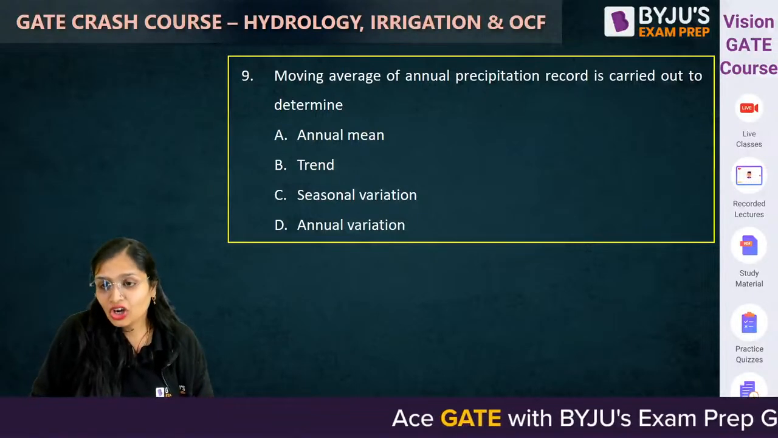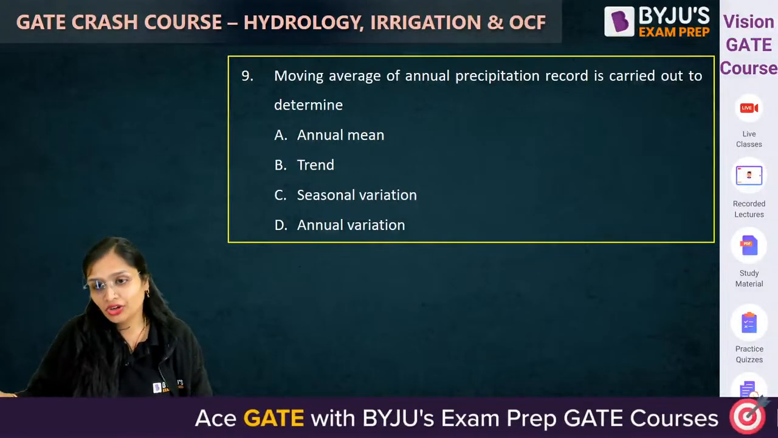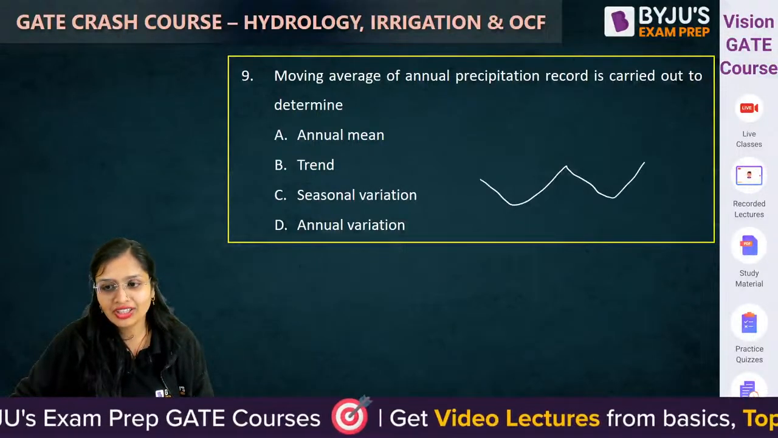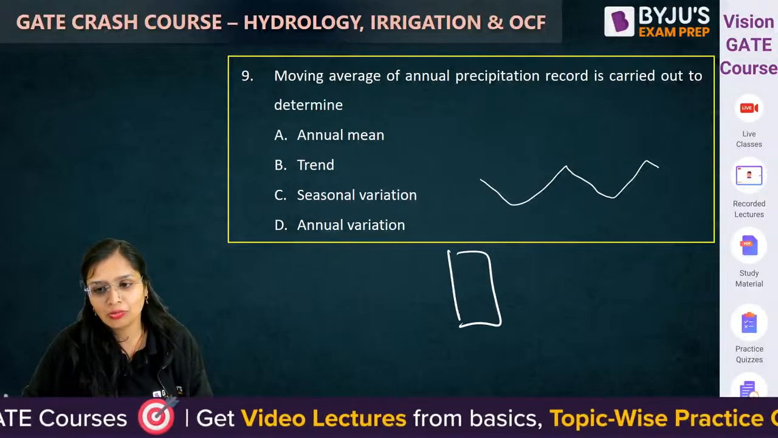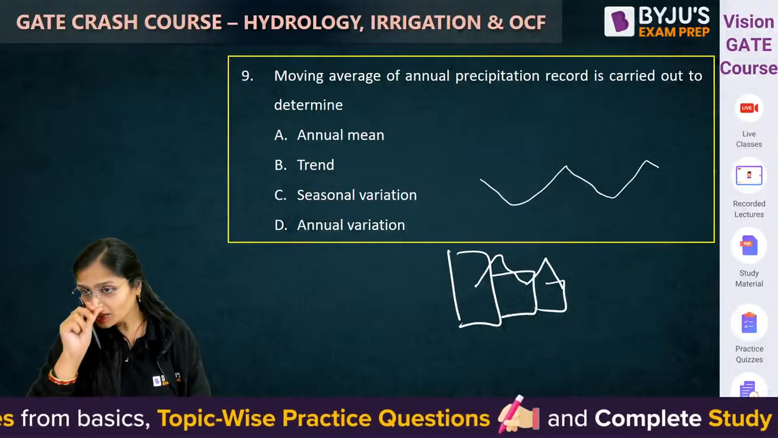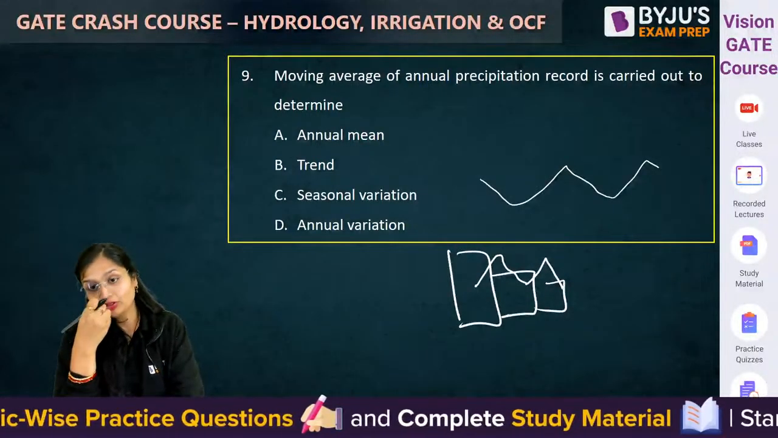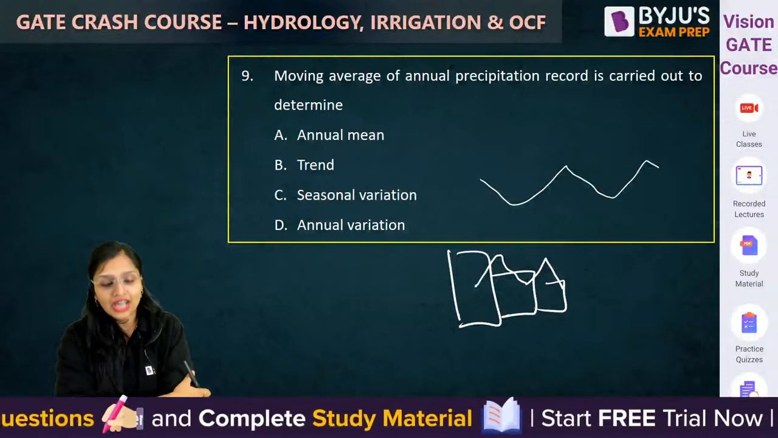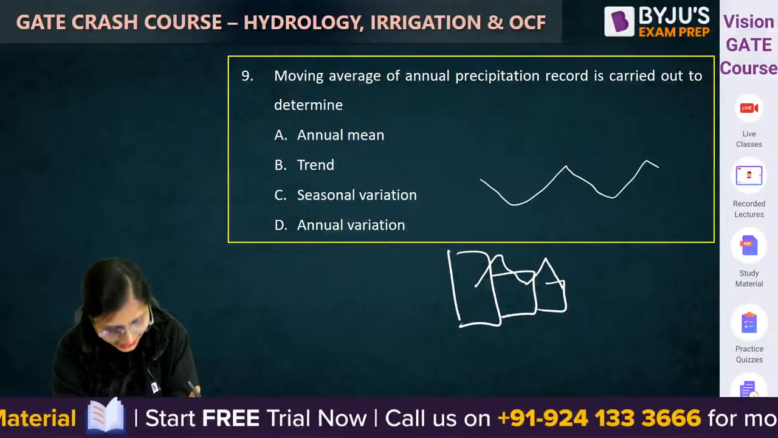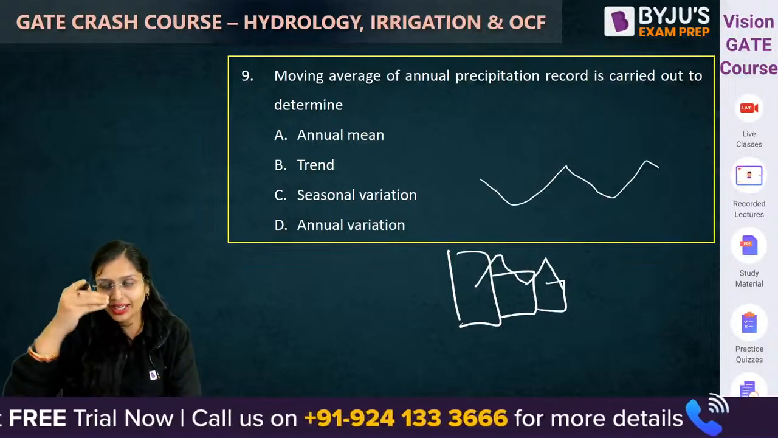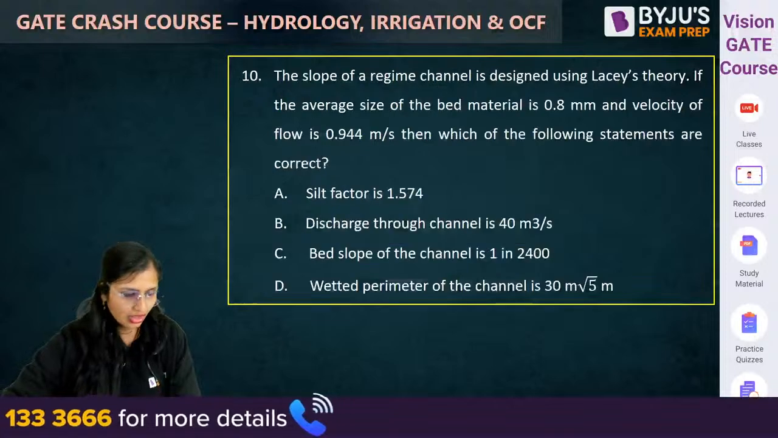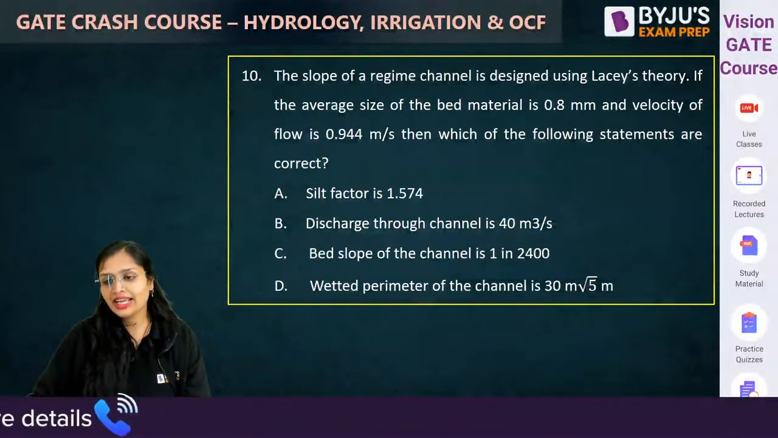Moving average of annual precipitation record. The moving average method, you show it by plotting, then you show that the average was here, then it moves, then moves. So what it is trying to determine, it is trying to show you the trend. It is trying to show you how the trend is varying. So the answer is trend. Correct. Now, next question. This is an MSQ.